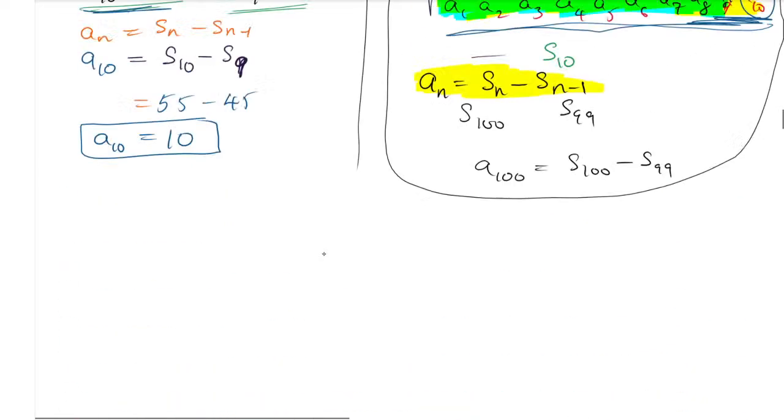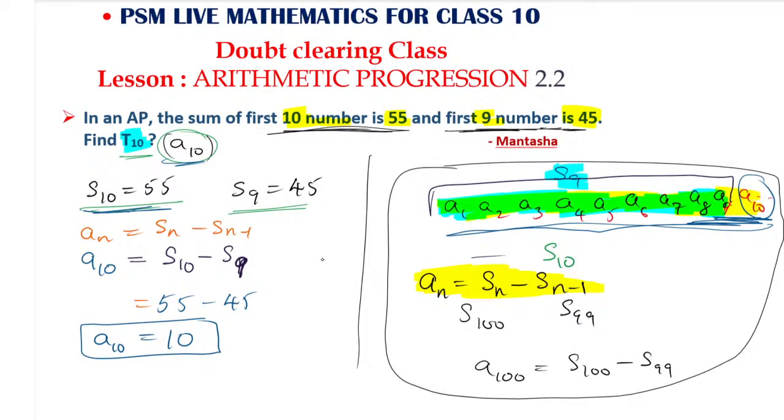Okay, an is the formula. That is the formula: an is equal to Sn minus Sn minus 1. This is the formula to find the nth term. You can substitute in this formula to find any last term. You must know the sum of all the terms minus the sum of the previous terms. So if you want to find A19, you must know the sum of 19 terms minus the sum of 18 terms. So the 19th term can be found very easily. The formula will be A19 is equal to S19 minus S18. This is how you can find it.